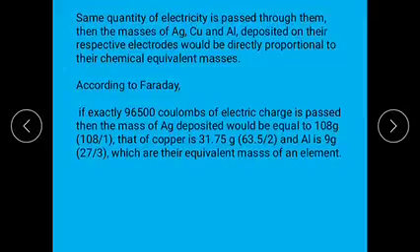According to Faraday, if exactly 96,500 coulombs of electricity is passed, then the mass of silver deposited would be 108 grams, that is the chemical equivalent.